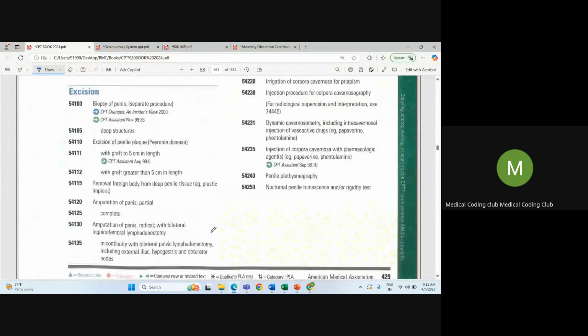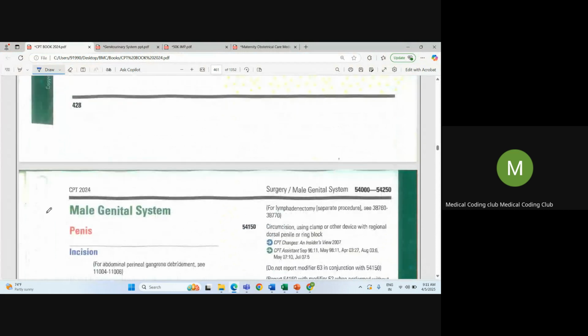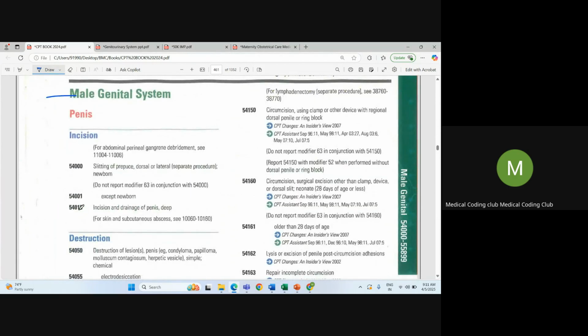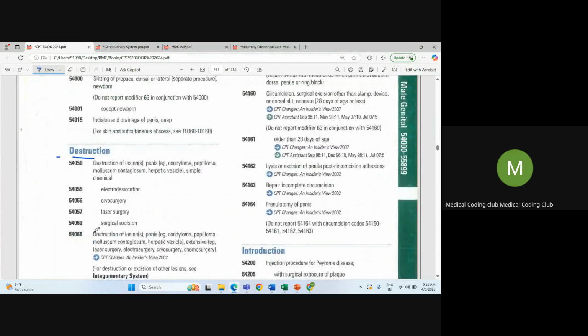So next, I will also tell a few important things from the male genital system. From the destruction procedures, please check destruction of lesions on penis. In the simple method, what kind of procedure are they utilizing?